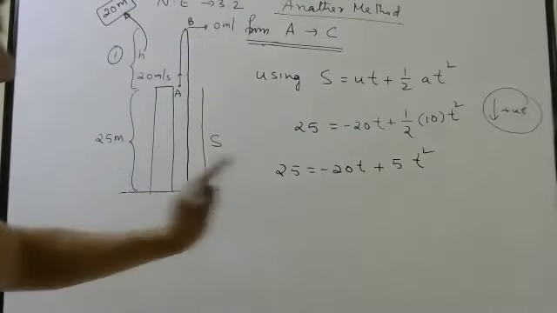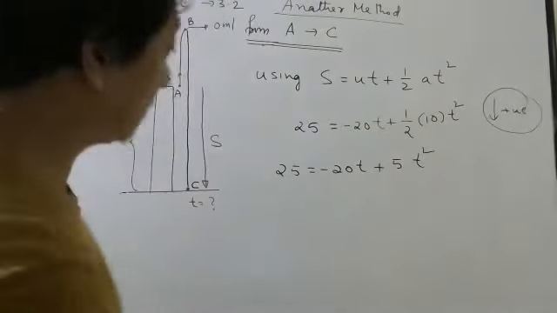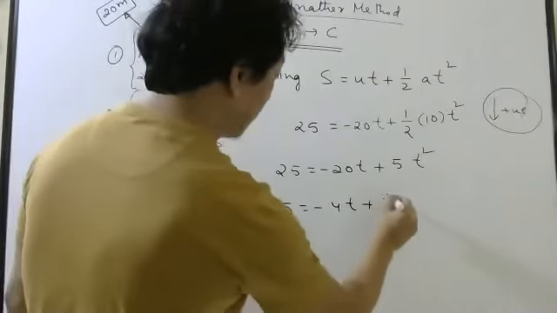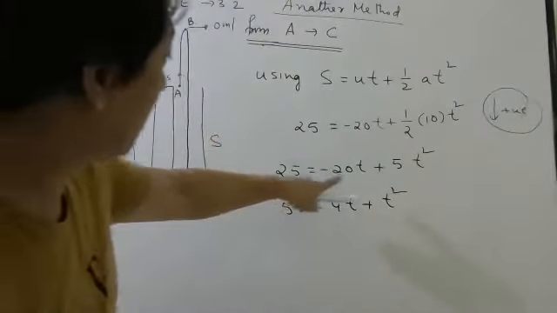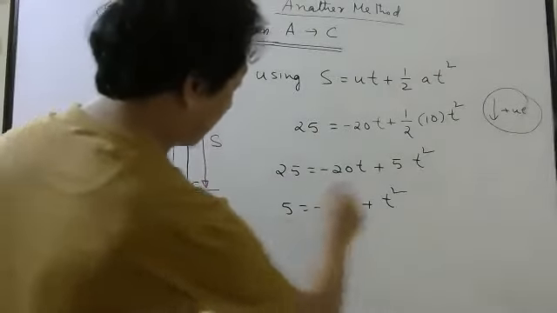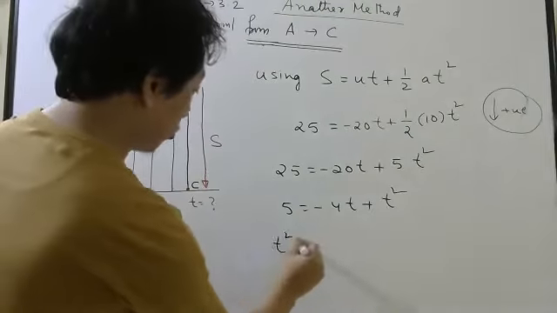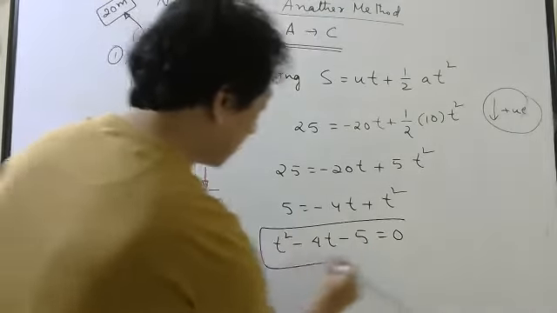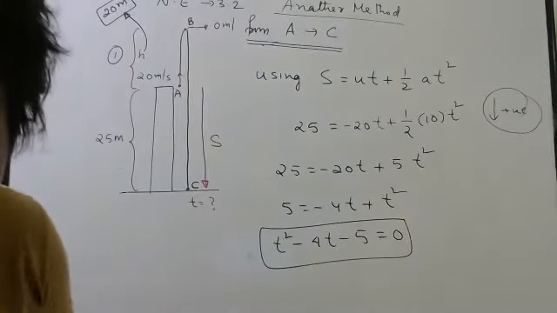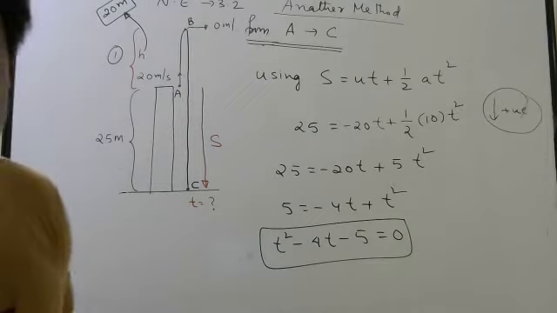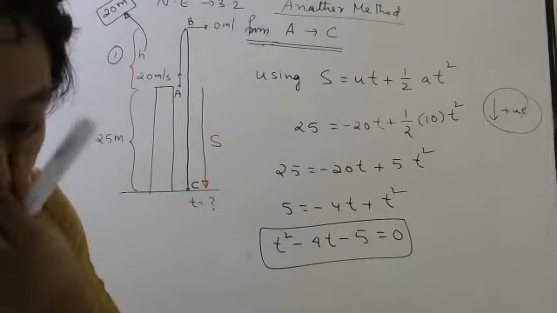Okay. So now divide by 5. 5 minus 4t plus t square. Divide by 5, divide by 5, divide by 5. Then take this 5 this side. So t square minus 4t minus 5 equal to 0. What is this equation called? Everybody knows? This is called quadratic equation.